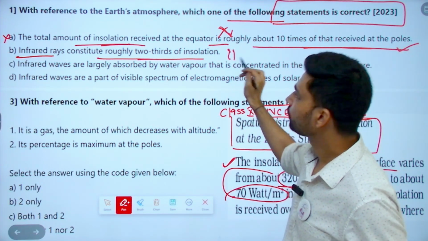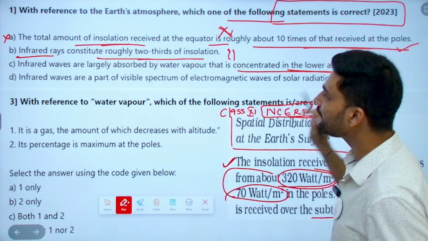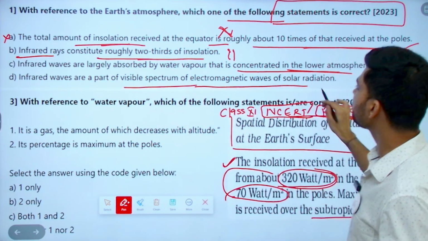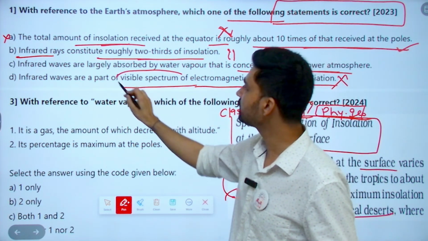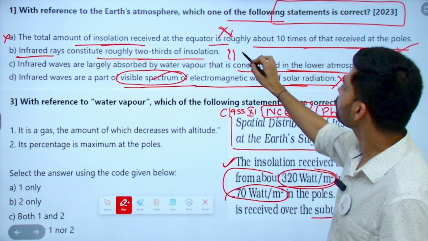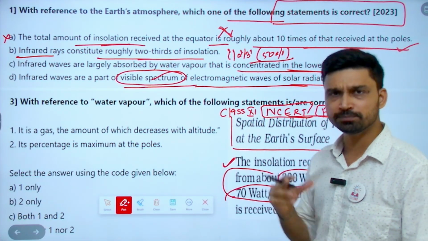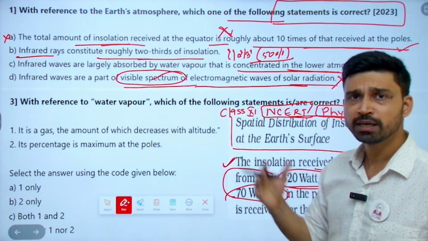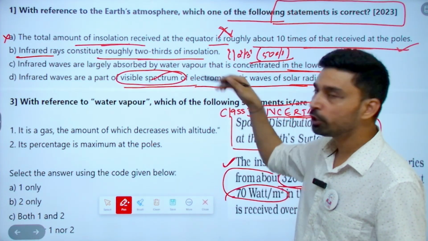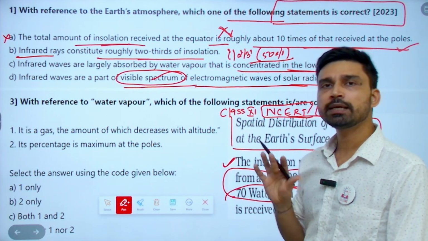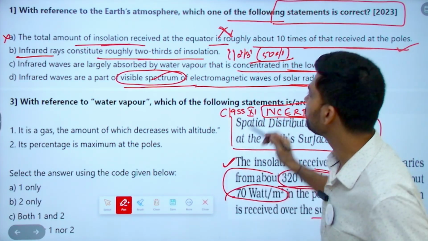But is it 2/3? Third, infrared waves are largely absorbed by water vapor that is concentrated in the lower atmosphere. Infrared waves are part of the visible spectrum of the electromagnetic waves of solar radiation. That is incorrect. The visible spectrum, as we have discussed, is separate. Now, this is not 2/3. Almost 50% of the sun's energy we receive comes in the form of infrared rays, roughly 42% is ultraviolet, and the remaining 7 to 8% is the visible spectrum. That means the correct option is this one.